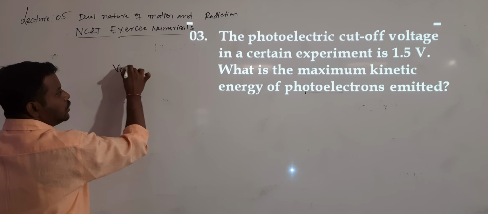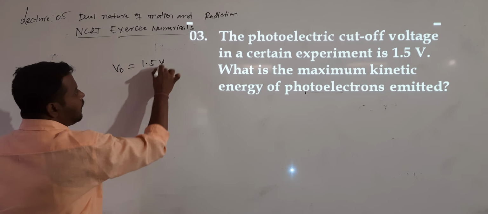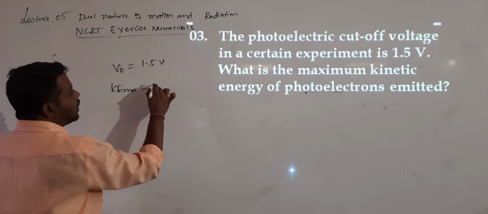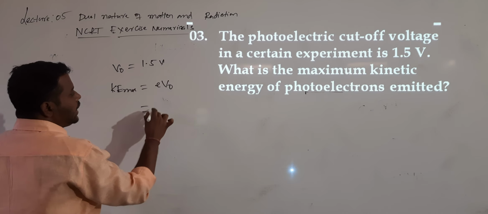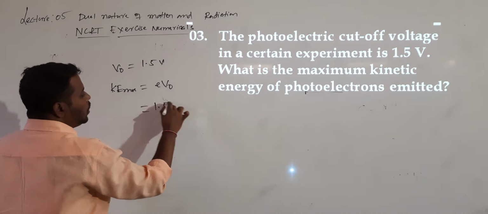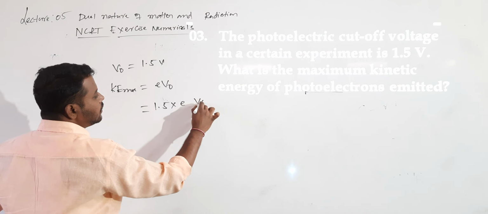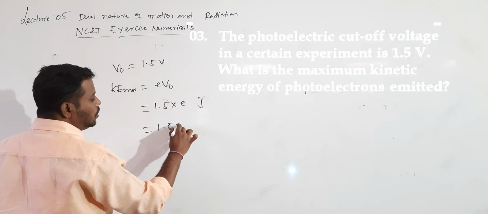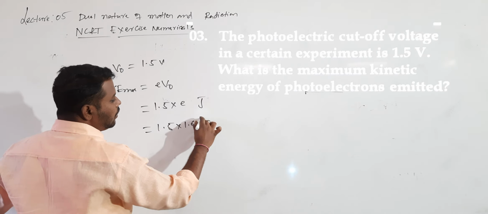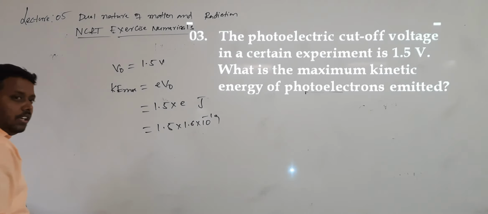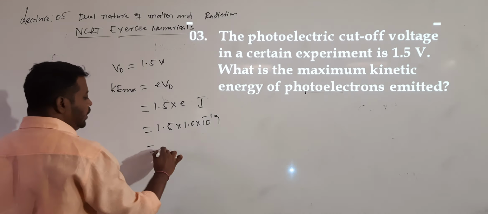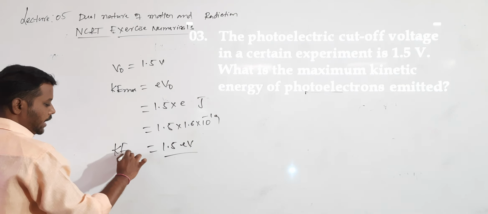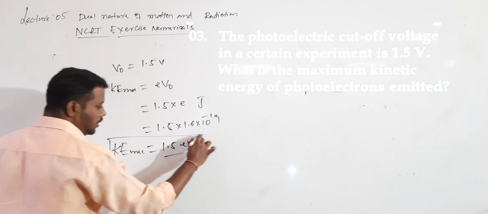The cutoff voltage value is given as 1.5 volt. What they are asking us to calculate is the maximum kinetic energy. So KE max formula is e into V naught. Here they already gave the V naught value, so that is 1.5 into 1.6 into 10 power of minus 19 joules. Or directly you can also write it as 1.5 electron volt. The maximum kinetic energy will be 1.5 electron volt.